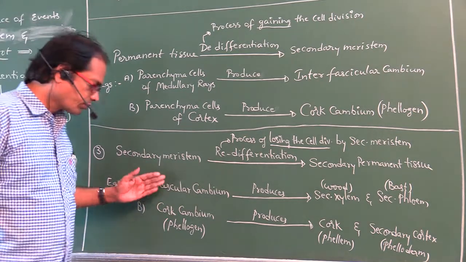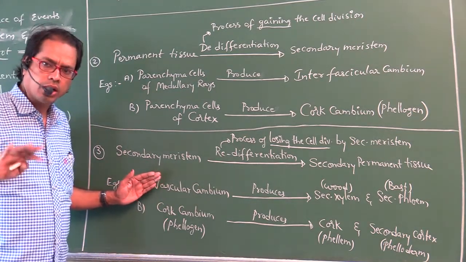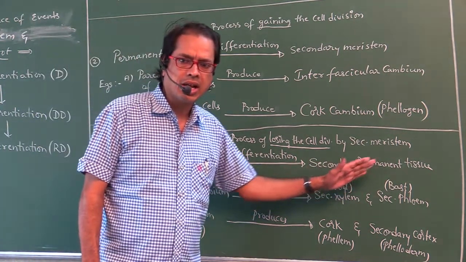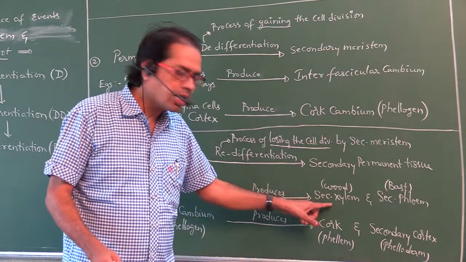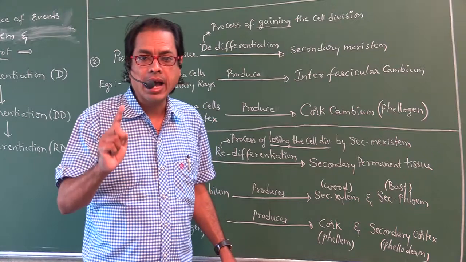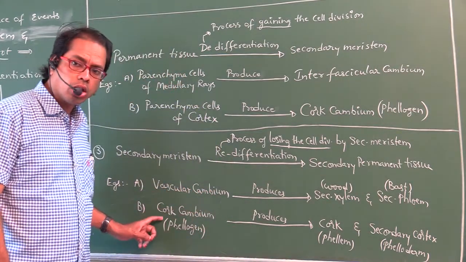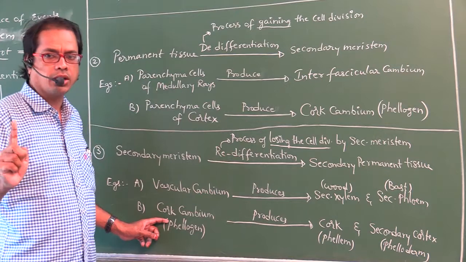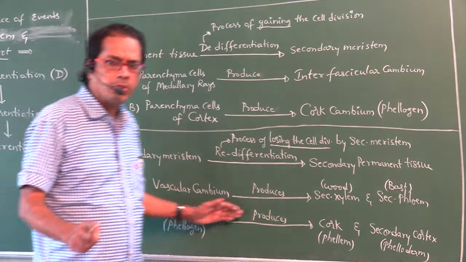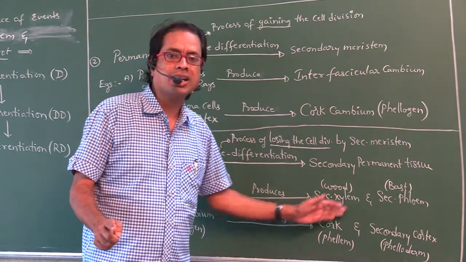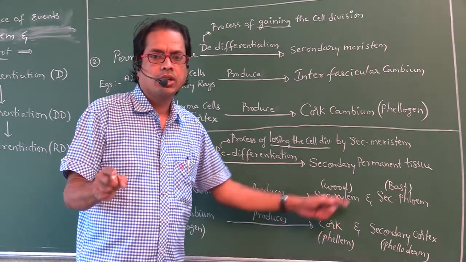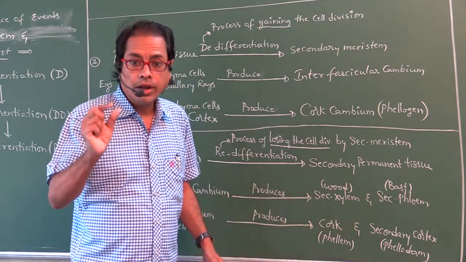What are the examples? In dicot stem or in dicot root, vascular cambium produces secondary xylem and secondary phloem. Secondary xylem is also called wood. Secondary phloem is also called bast. Next, cork cambium is also called phellogen. This cork cambium produces cork and secondary cortex. Cork is also called phellem. Secondary cortex is also called phelloderm.